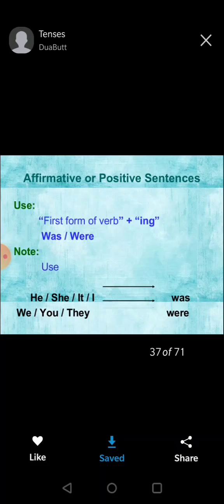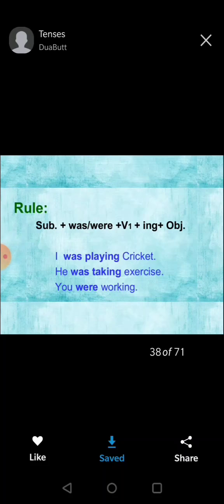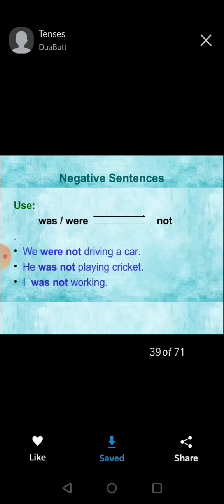And rules are, we use first form of the verb plus ing, and we use was and were. With he, she, it, and I, we use was, and with we, you, they, and plural, we use were. Rules are subject plus was, were plus first form of the verb plus ing plus object. I was playing cricket, he was taking exercise, you were working.